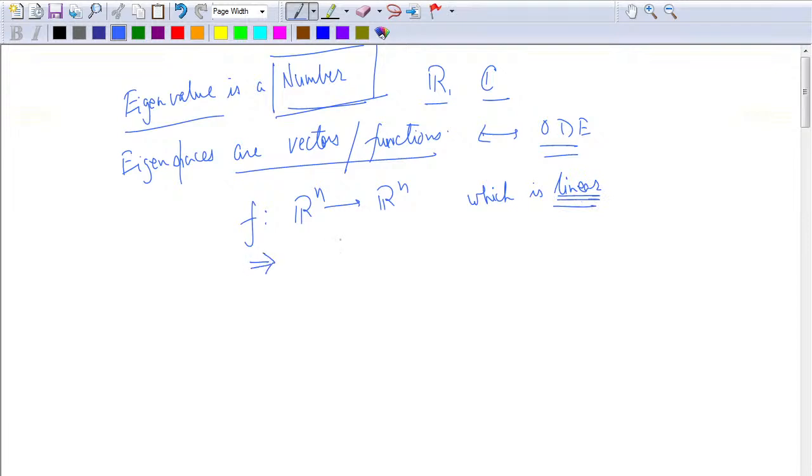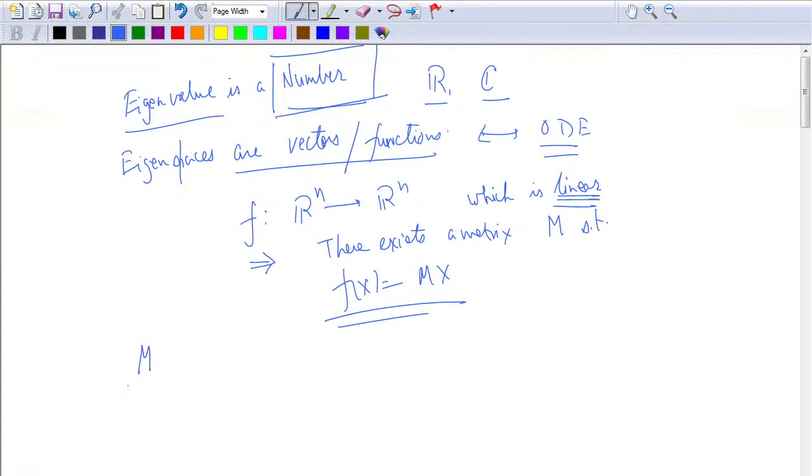then this will imply that there exists a matrix M such that f of x is M times x. Fine. So M is going to be an n cross n matrix. For example, if I take M to be, say, the rows 2, 5, 7; 7, 8, minus 1; 6, 6, 2.